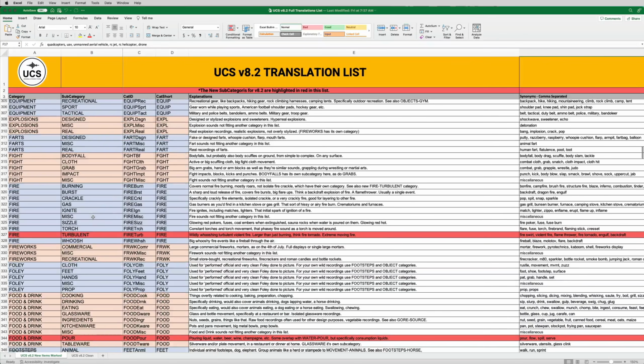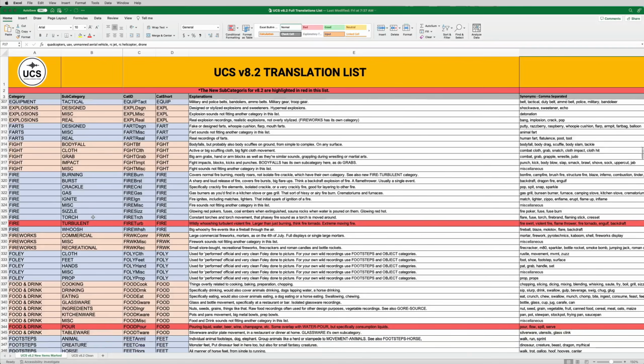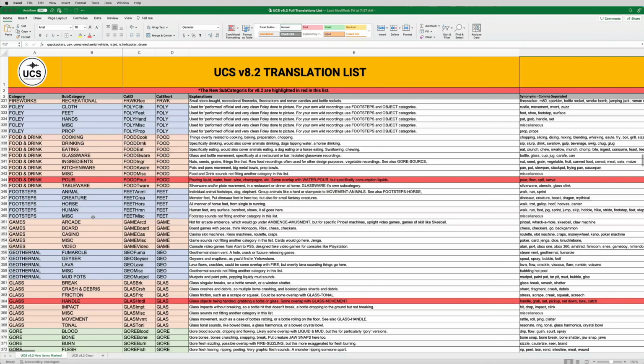Basically, I was thinking, what about some just really, really violent sounding fire swirling, something like that? Didn't really find a home that made sense to me, so I've added that. We had water turbulent already in the list, so I've added it for fire and wind, thinking those are two more things that can often be very turbulent sounding. Pour is added to food and drink, just for pouring liquid, water, things like that. Again, you see in the explanation some overlap with water pour, right?